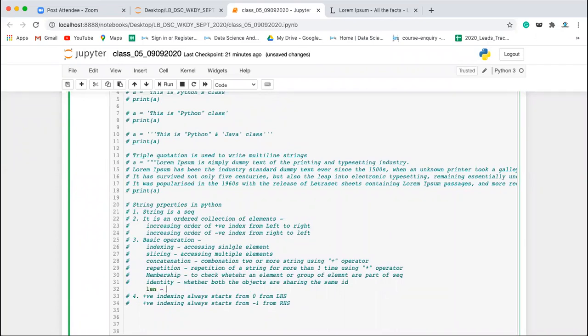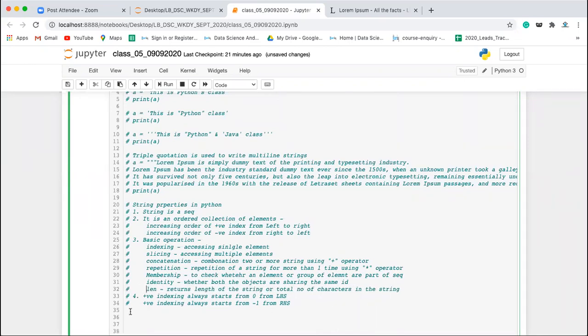Len returns the length of the string, or the total number of characters in the string. Okay, fine. So these are the different functions we have here.